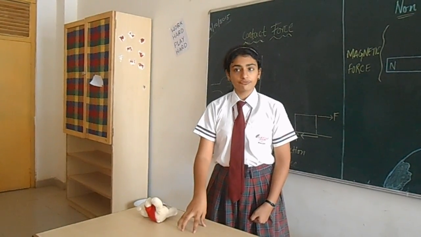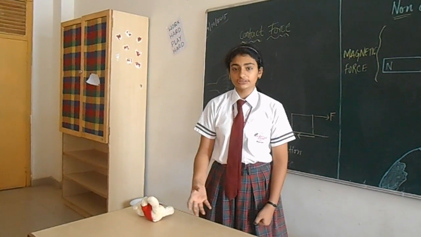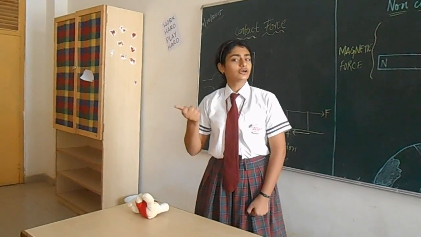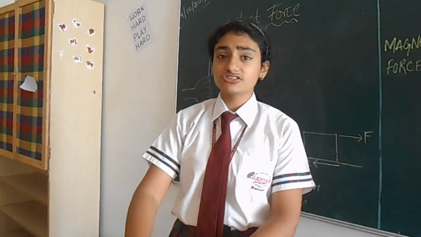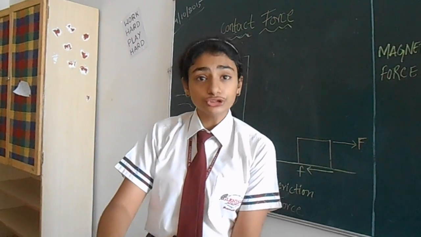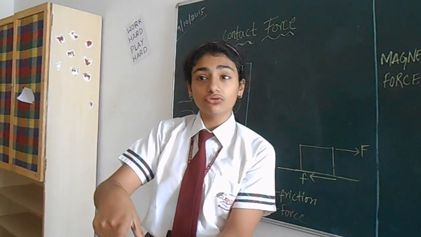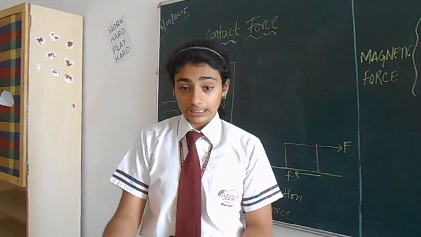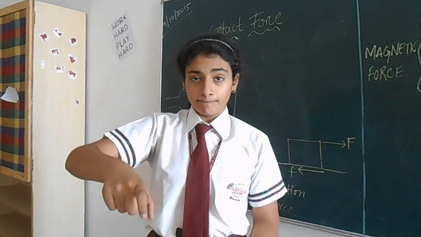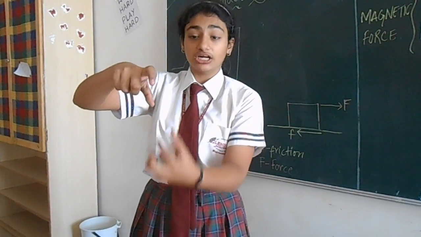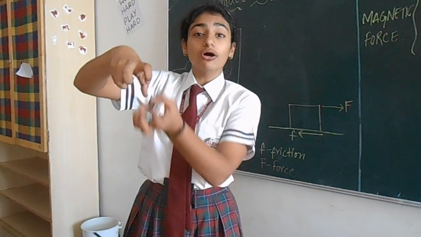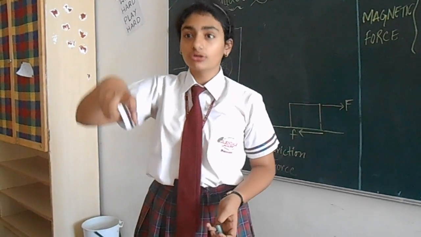The other type of force is the electrostatic force. For example, if you take a comb and rub it on your head and put it over pieces of torn paper, those torn papers will be attracted to the comb. The force acting between the comb and the paper is called the electrostatic force, which is attracting all the papers towards the comb.